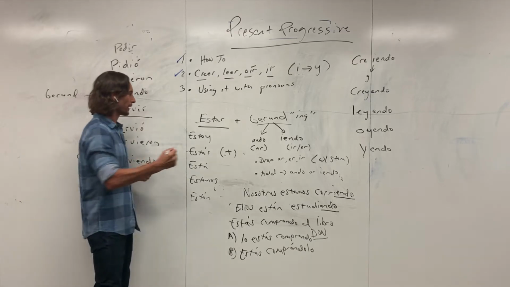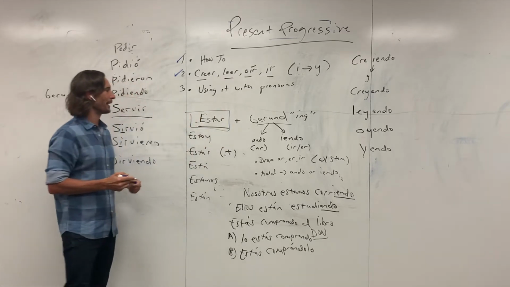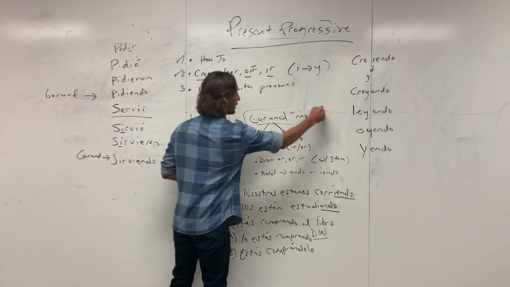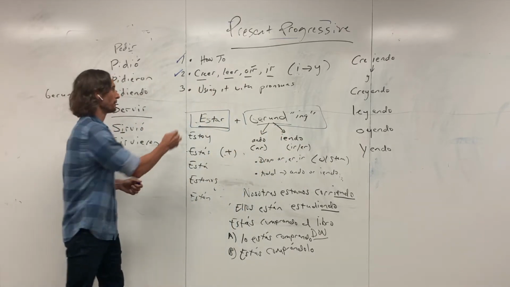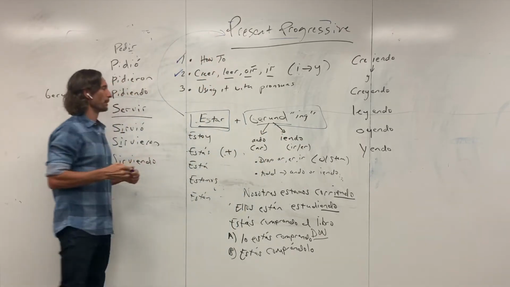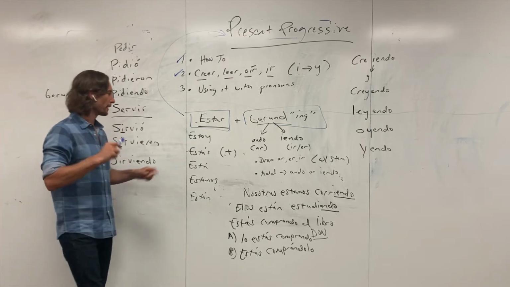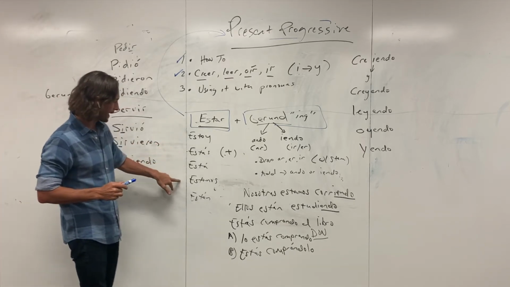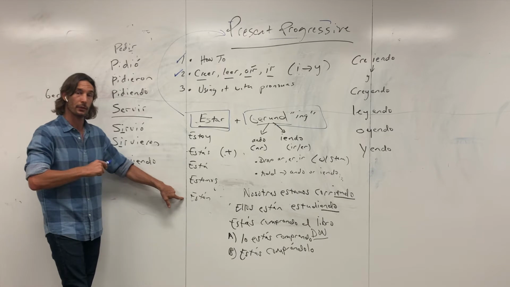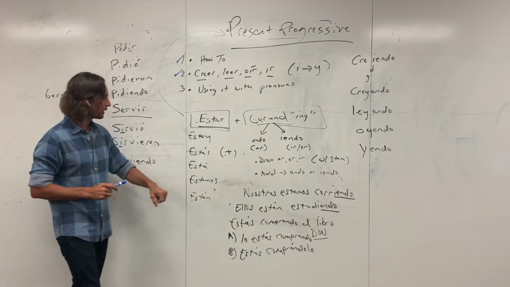Just out of the gates, estar and the gerund are the two components that go into the present progressive, right? That's what makes up the present progressive. How do we conjugate estar? Estoy, estás, está, estamos, están, estáis for vosotros, right?